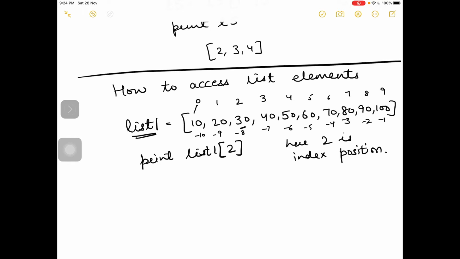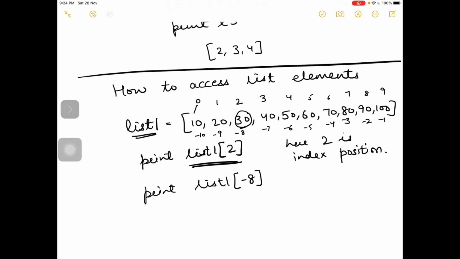So you can access 30 using this method, or you can also access 30 using a negative index. So what will be the negative index here? -8, because -8 and 2 both refer to item 30.